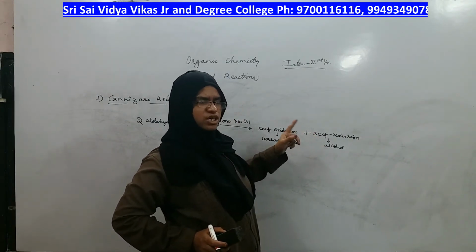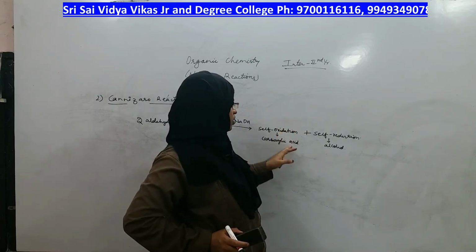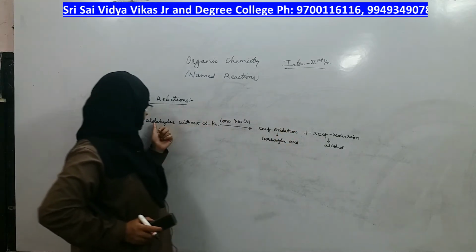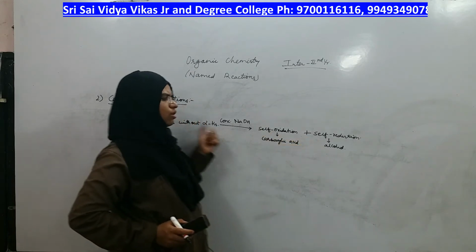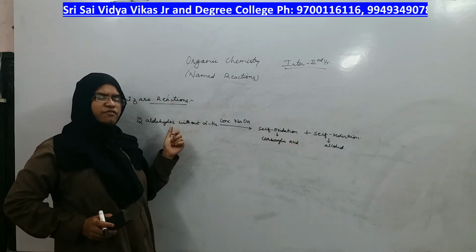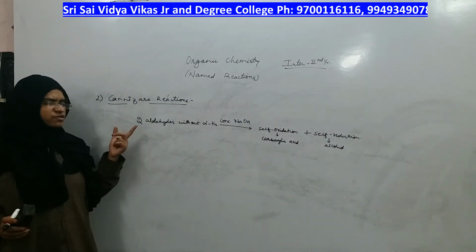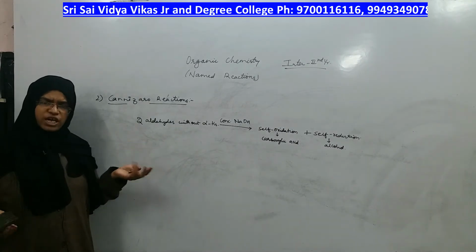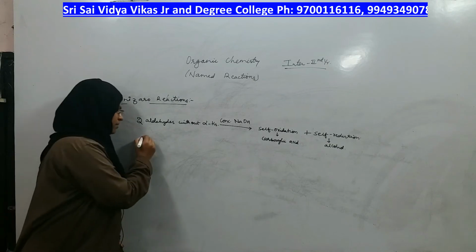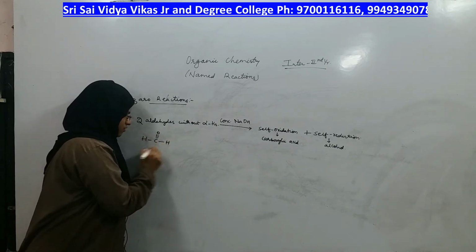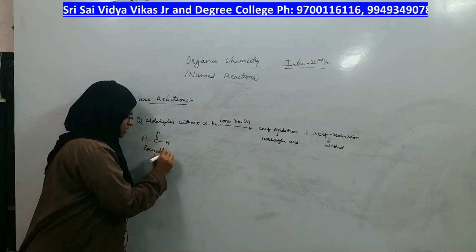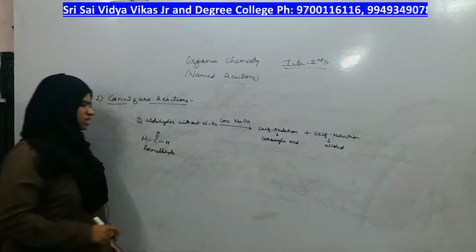What is the self oxidized product? Carboxylic acid of that aldehyde. What is the self reduced product? Alcohol of that aldehyde. Which aldehyde did I show in the beginning that doesn't have any alpha hydrogens? Formaldehyde. What is the name of this aldehyde? Formaldehyde. Can you see any alpha hydrogens in it?